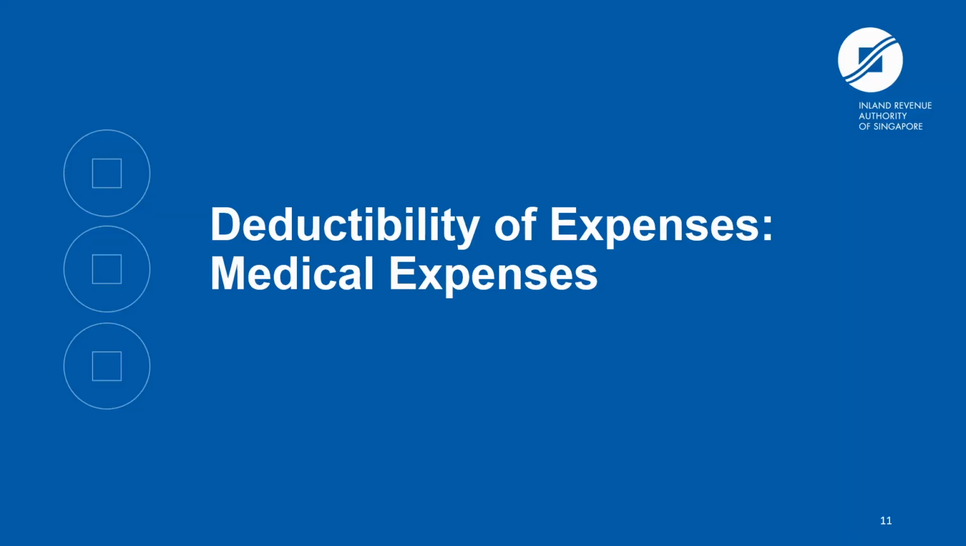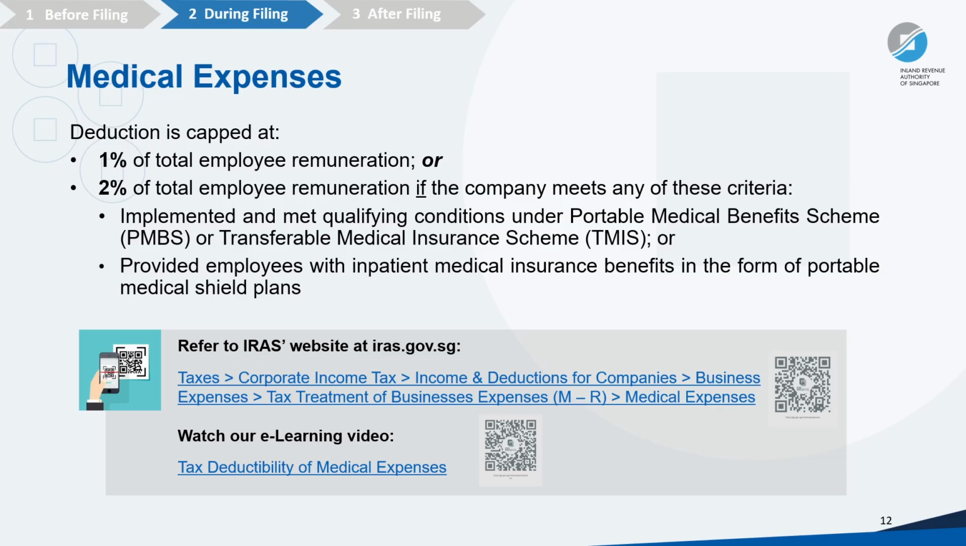Okay, let's move on to deductibility of medical expenses. Companies that incur medical expenses for its employees will be allowed tax deduction based on either 1% of total employee remuneration, or 2% if the company meets the conditions under 1. PMBS or TMIS scheme, or 2. Provided employees with inpatient medical insurance benefits in the form of portable medical shield plans.